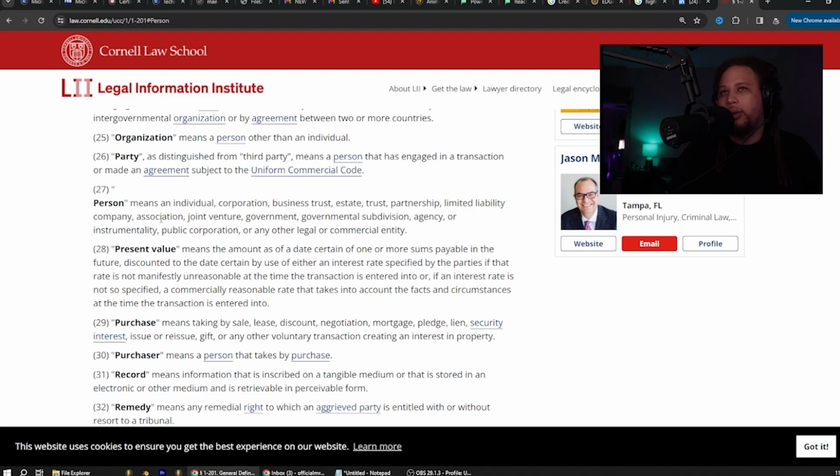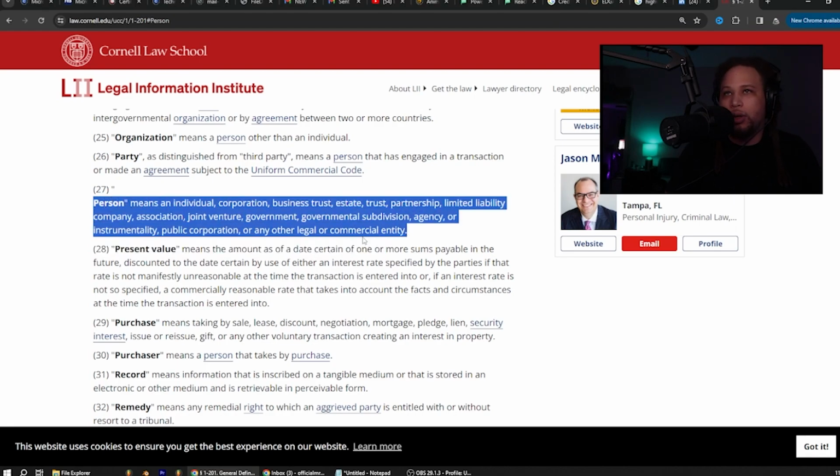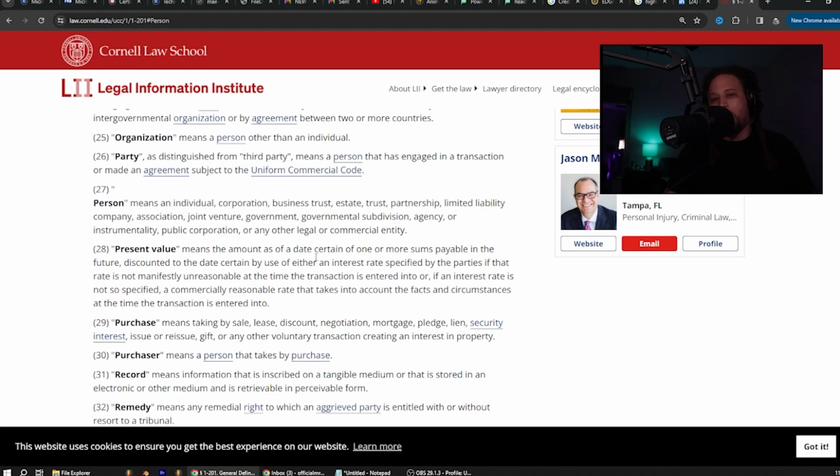So normally, when we talk about a person, we think mom, dad, brother, an individual, but here, when we're talking about commerce and things like that, person means all of these. So in a contract or any type of document, if they refer to a person, it could be any of these. So we just have to be careful of that.